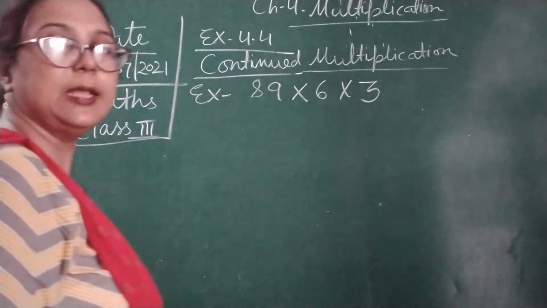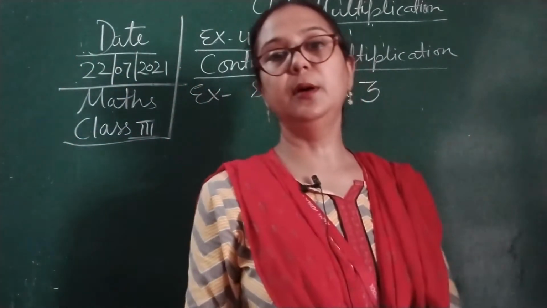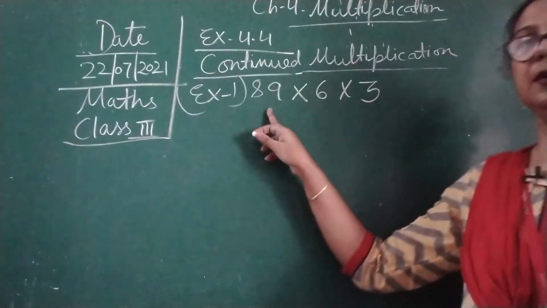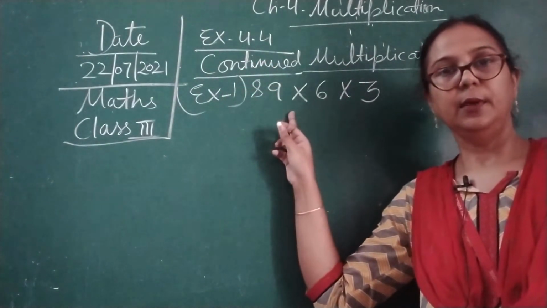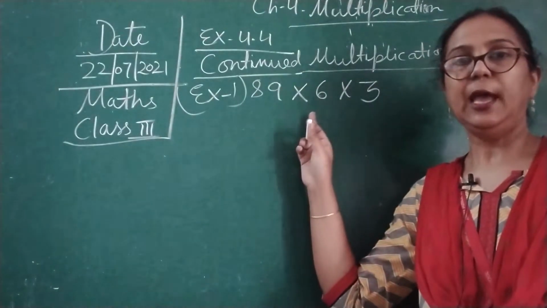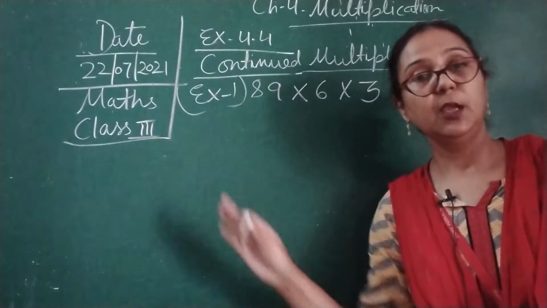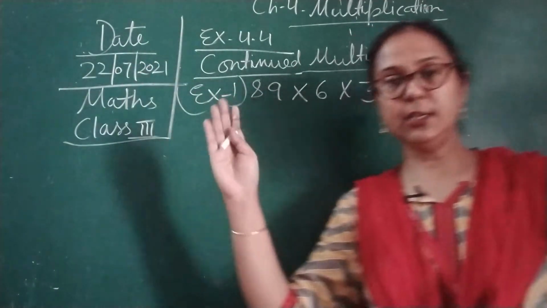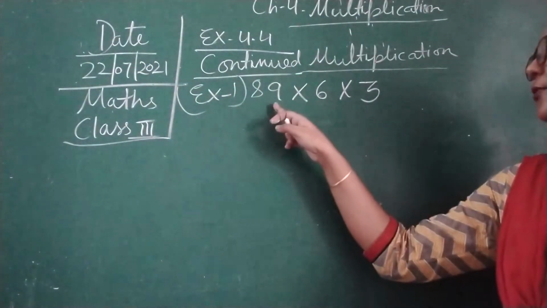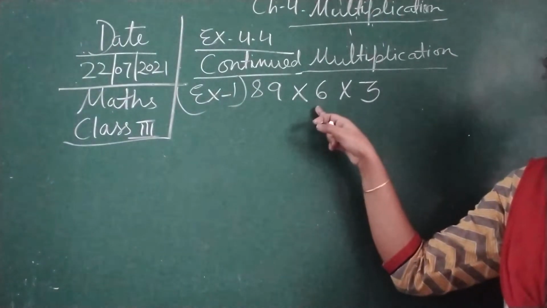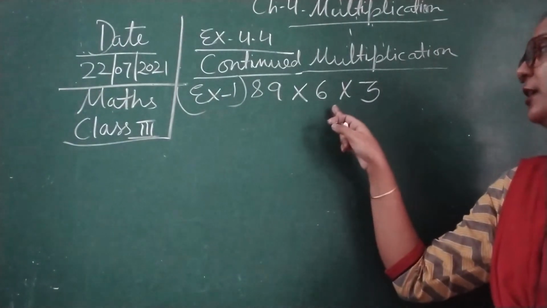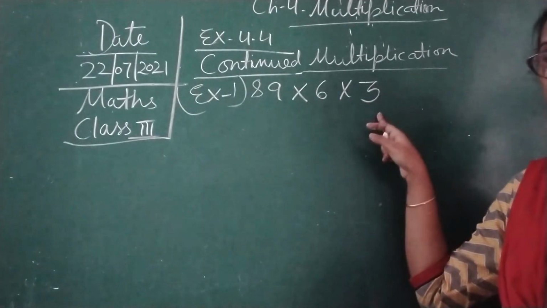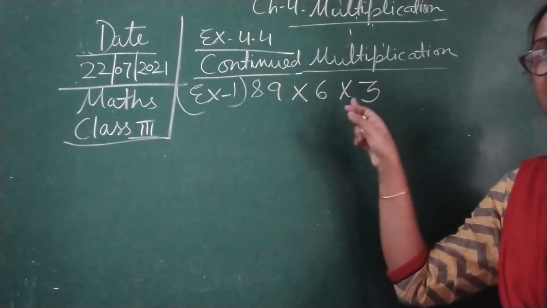So children, here you can see example number 1: 89 multiplied by 6, and then multiplied by 3. This is called continued multiplication. It means we are going to continue with the product. If we multiply 89 by 6, we will get some product, and after that we will multiply that product by 3. That is called continued multiplication.